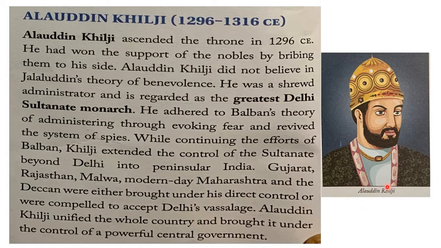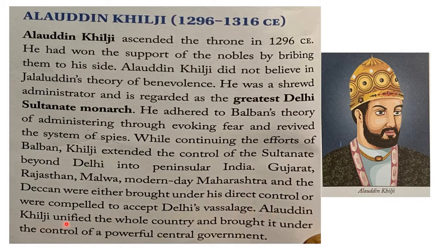It is not possible for one ruler to go all the way and look after the affairs. Even though he appoints some in-charges, we cannot trust them. So suppose he occupies a faraway kingdom, the king who has been defeated will be allowed to rule that particular kingdom, but that person has to accept Delhi's authority. He must come as a subordinate to Delhi's Sultan. So that was his way.